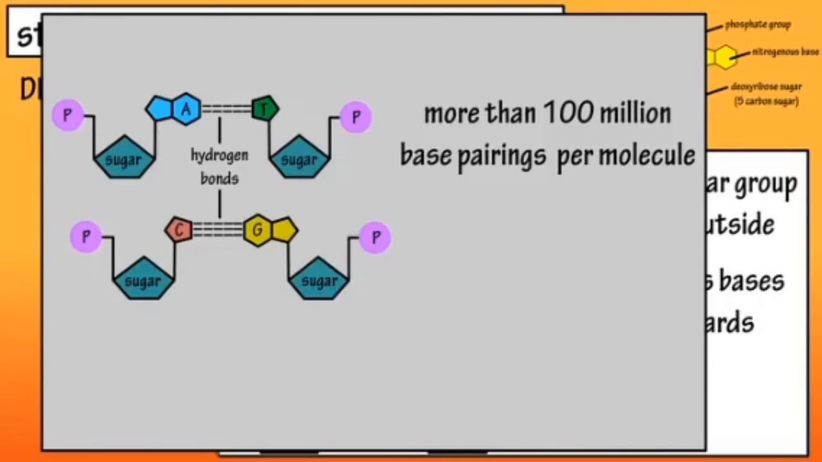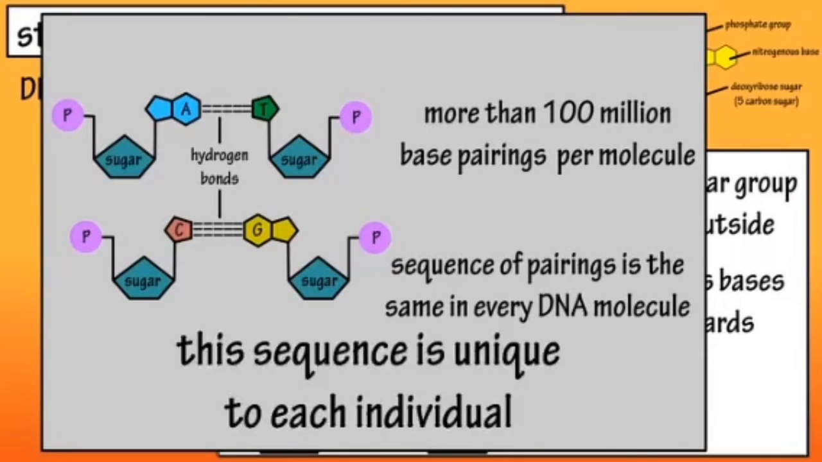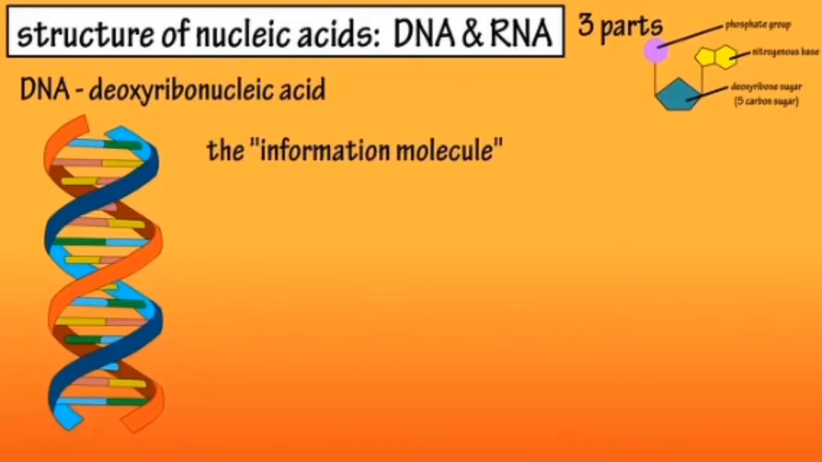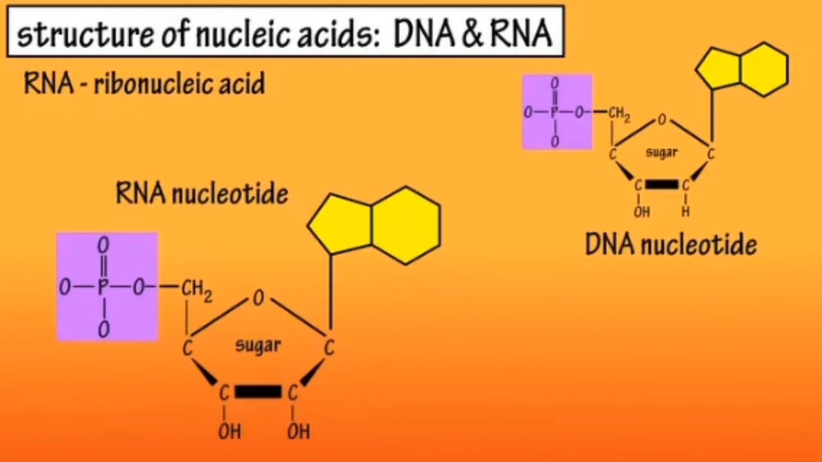It's estimated that DNA molecules contain more than 100 million of these base pairings. And in one individual body, the sequence of base pairings is the same in every DNA molecule, so this sequence of the base pairings is unique to each individual. DNA is often called the information molecule because it contains the master code needed to make various DNA molecules and protein molecules. The nucleotides that make up RNA are very similar to those that make up DNA.